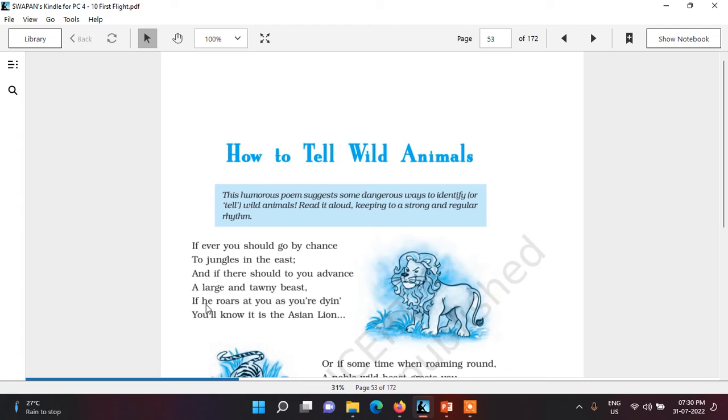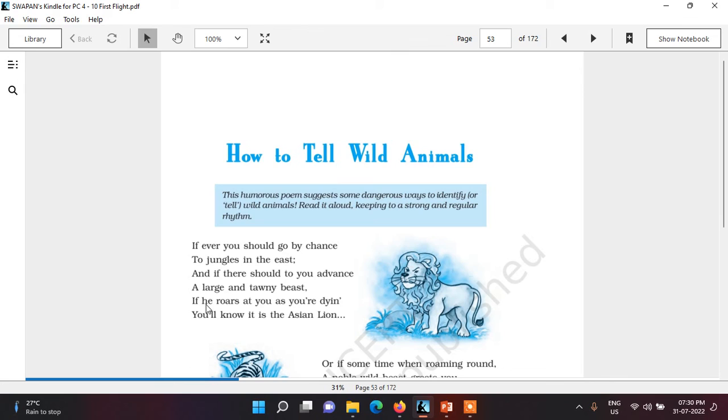Similarly, in the third stanza, alliteration is applicable in the words he has, because here H, this letter is repeated, because you all know alliteration means the repetition of a letter at the start of closely placed words. Thereafter, we can see personification is also applicable here, because here also the poet has used he instead of it for the animal.